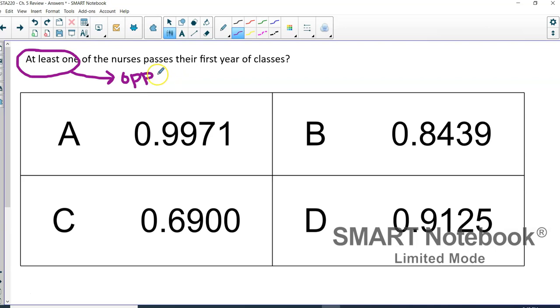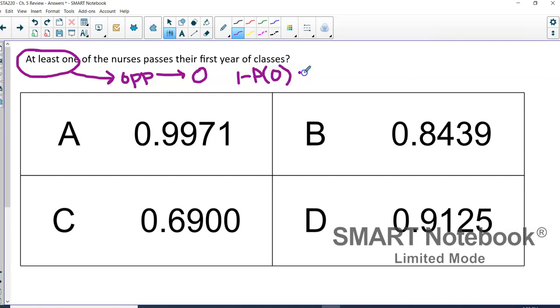The opposite of at least one is none, or 0. If we're looking for the probability of at least 1, we would rather find the probability of none and then subtract from 1, right? So what we want to do here is 1 minus the probability that none of them pass their first year classes.